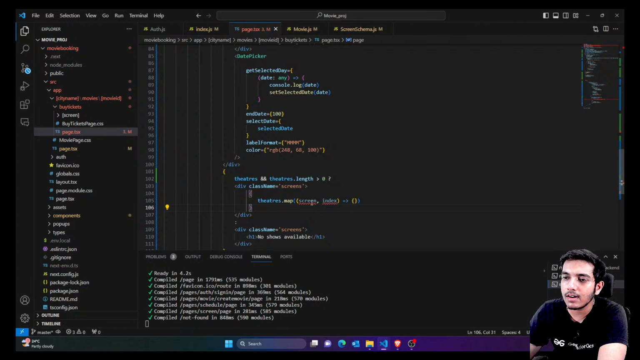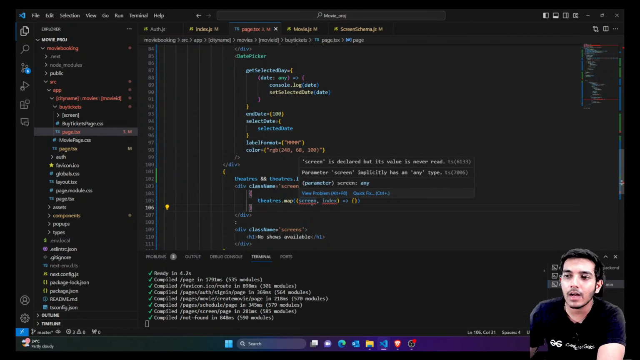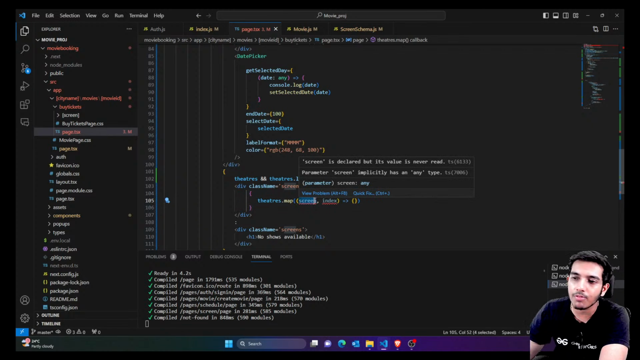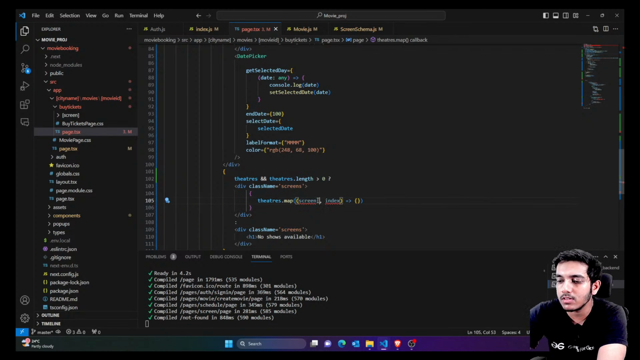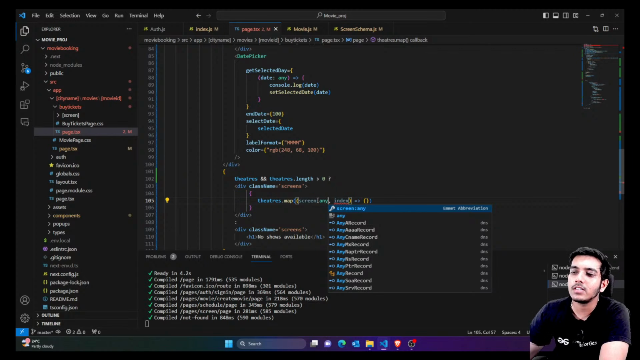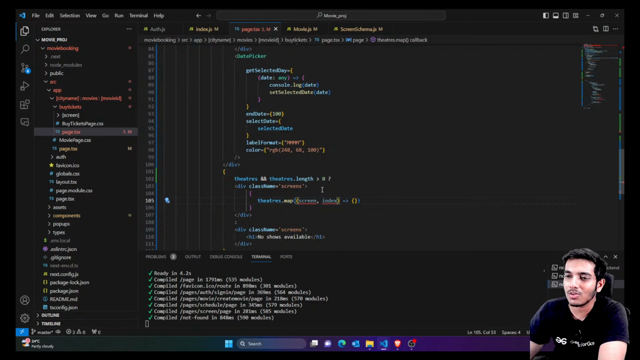Don't worry about these underlines, actually they come from TypeScript and you just need to define the type everywhere. If you don't know what to define, you can simply write any. If you write any, that means it would work just like normal JavaScript. That's a very basic trick, but you must always write the proper type. For example, what's the type of screen? You have to create a proper type.